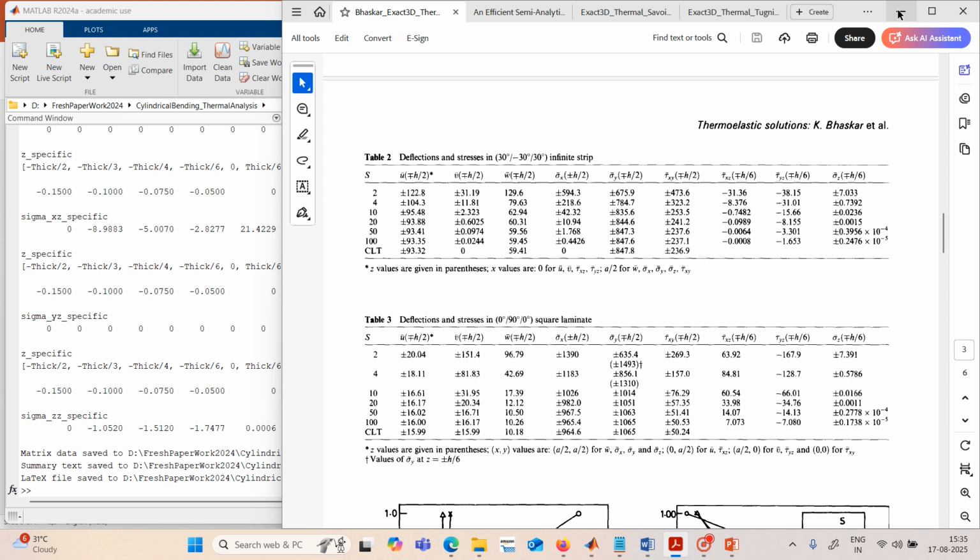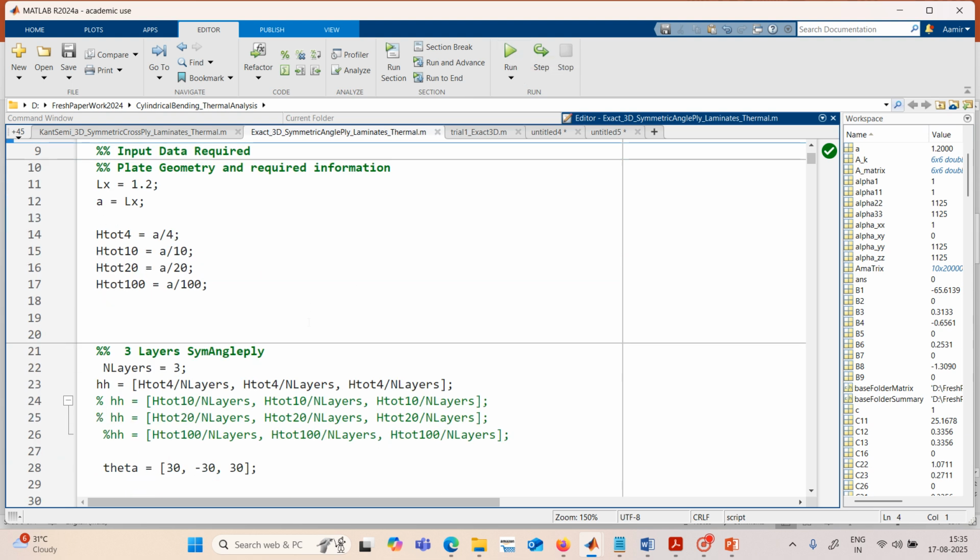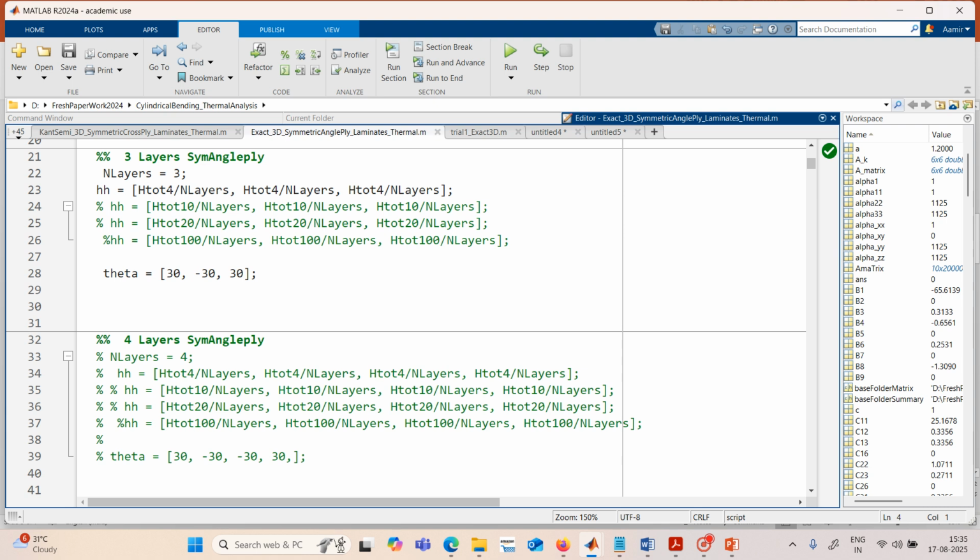So this is the first case, and then the second case we will see for the infinite distance. So let us go back to the symmetric angle-ply laminate. This is for the cylindrical bending. Let us see, again we will run. We are running a by h equals 4, with 30, minus 30, 30. For this lamina we are running this code.